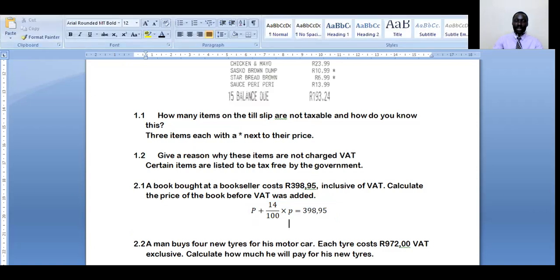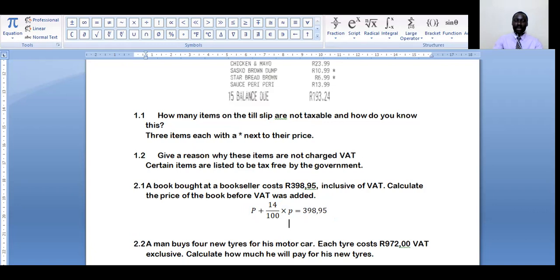So how do we proceed? This is going to give us P plus 0,14 of P equals 398,95. Yes, that's what we get.